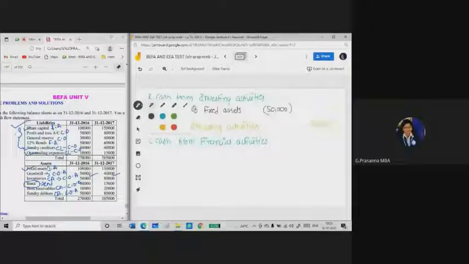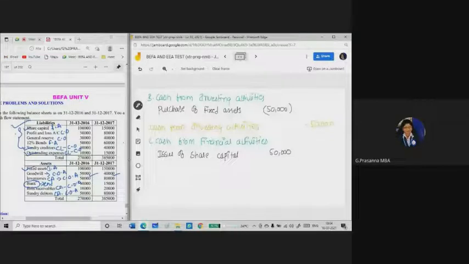So increasing in the value of share capital from the previous year to the current year means that we have issued the share. So here you have to write issue of share capital. How much has it been issued? 50,000. I'm putting in the inner column 50,000.